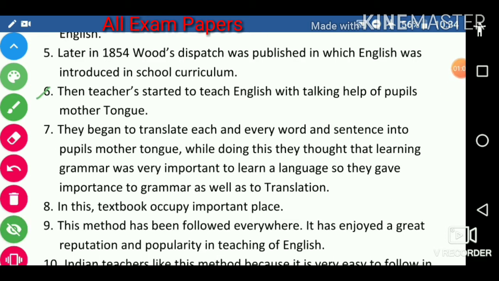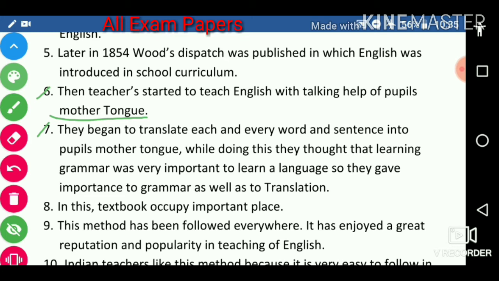Then teachers started to teach English with the help of the pupils' mother tongue. They began to translate each and every word and sentence into the pupils' mother tongue.